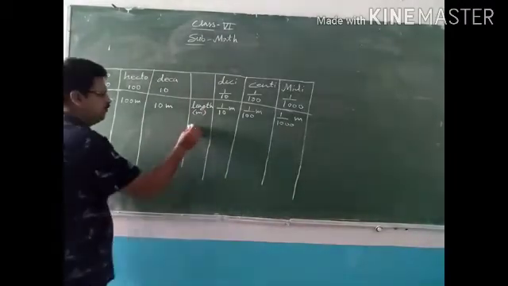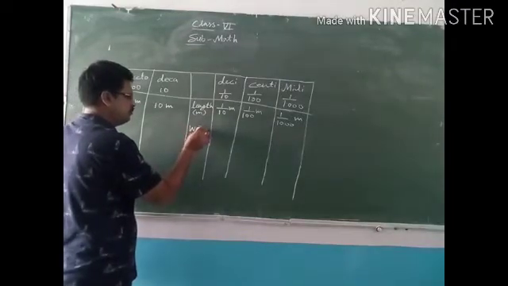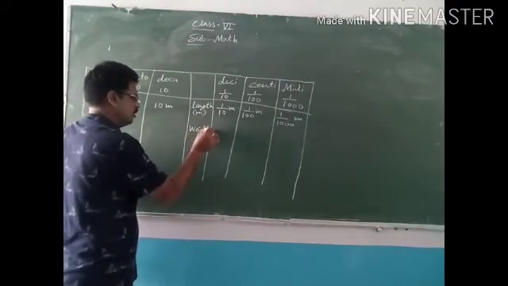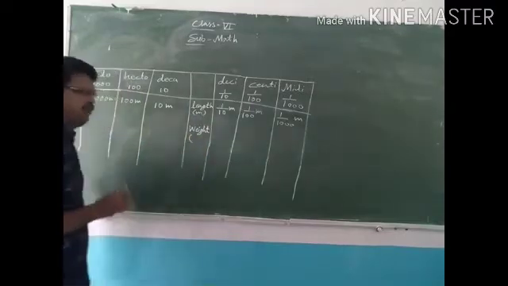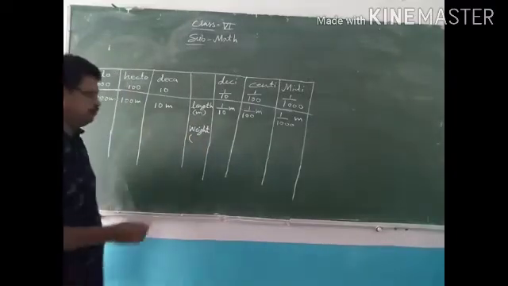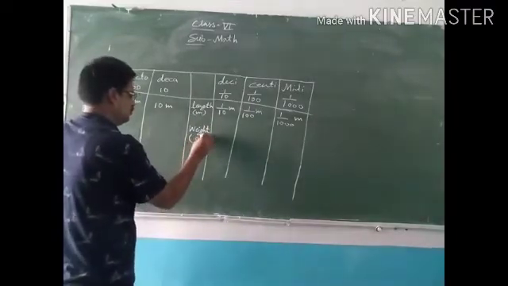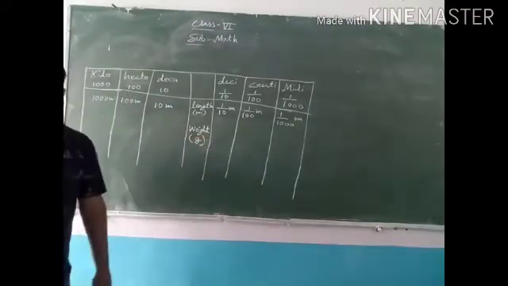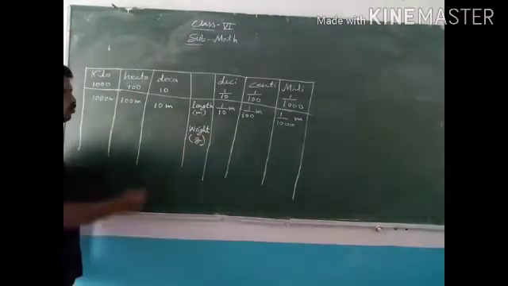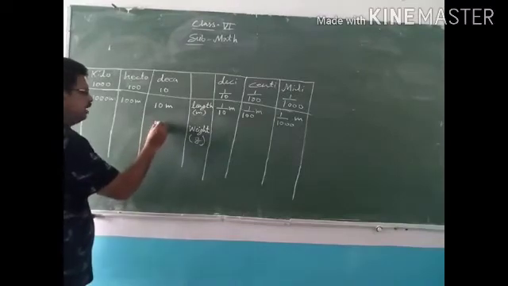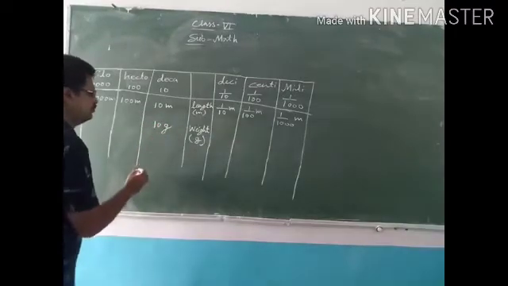Now measurement of weight. Weight we measure in gram. So in 1 decagram there is 10 gram.